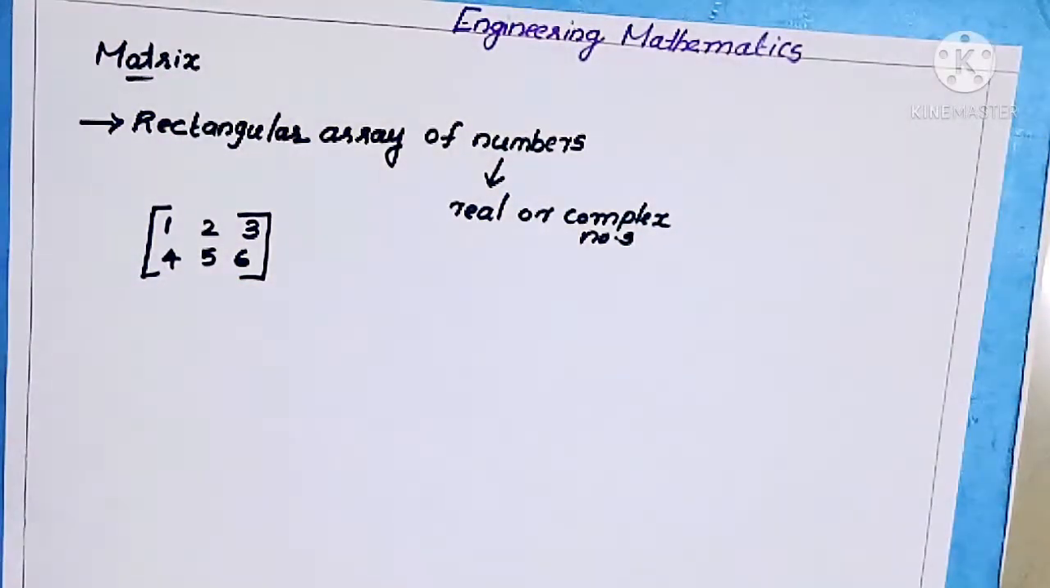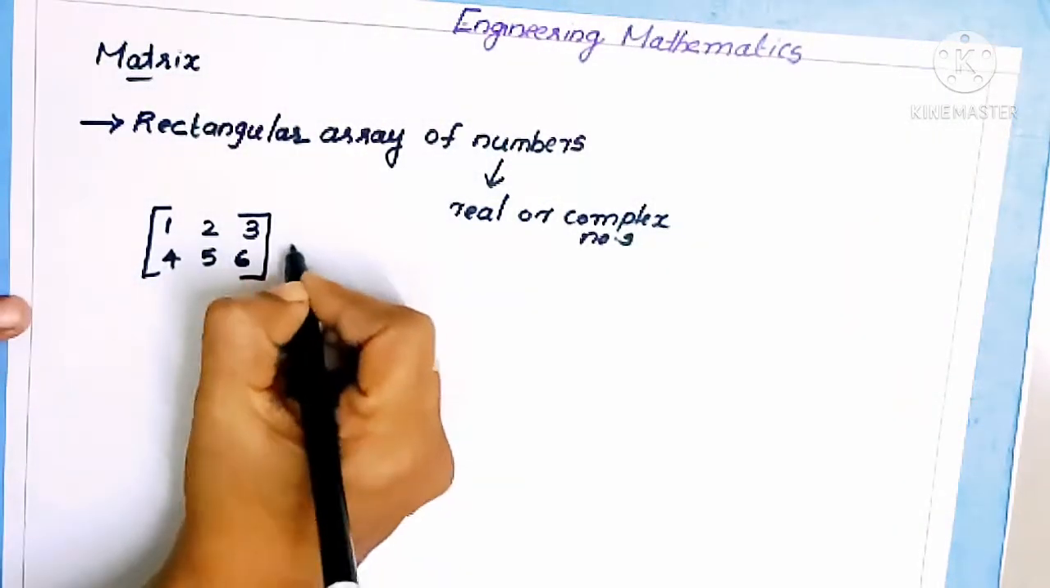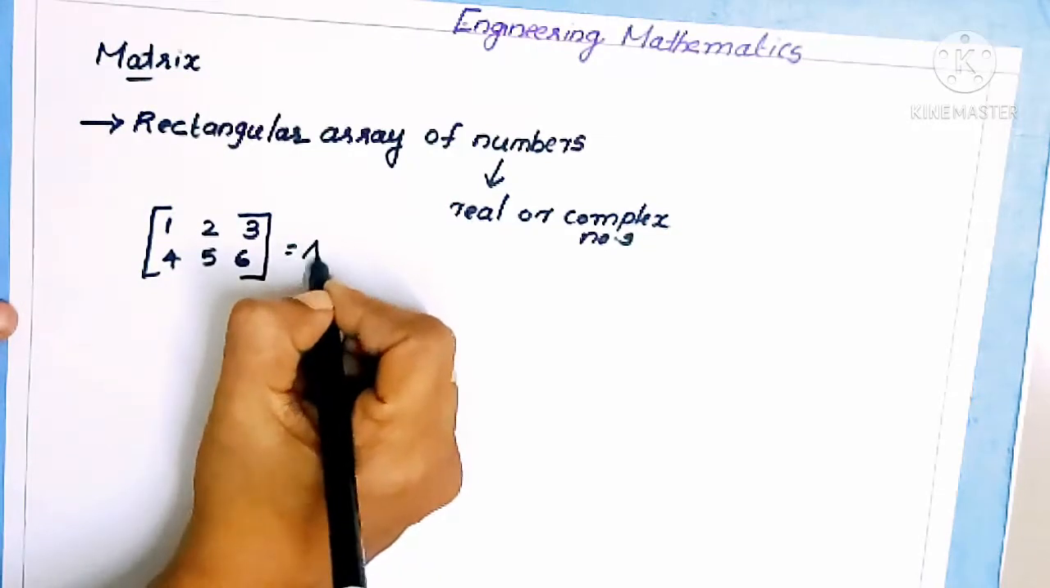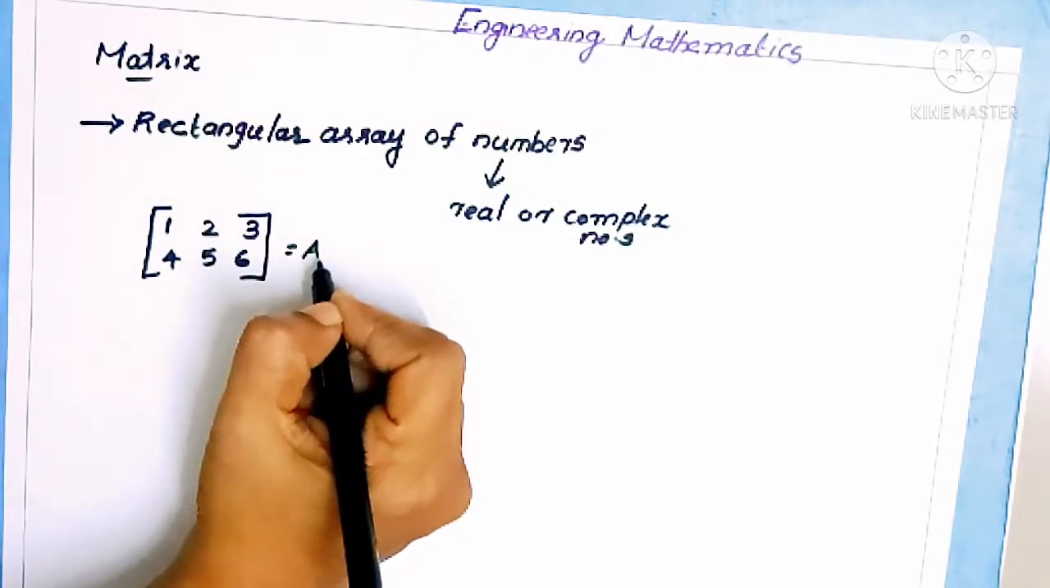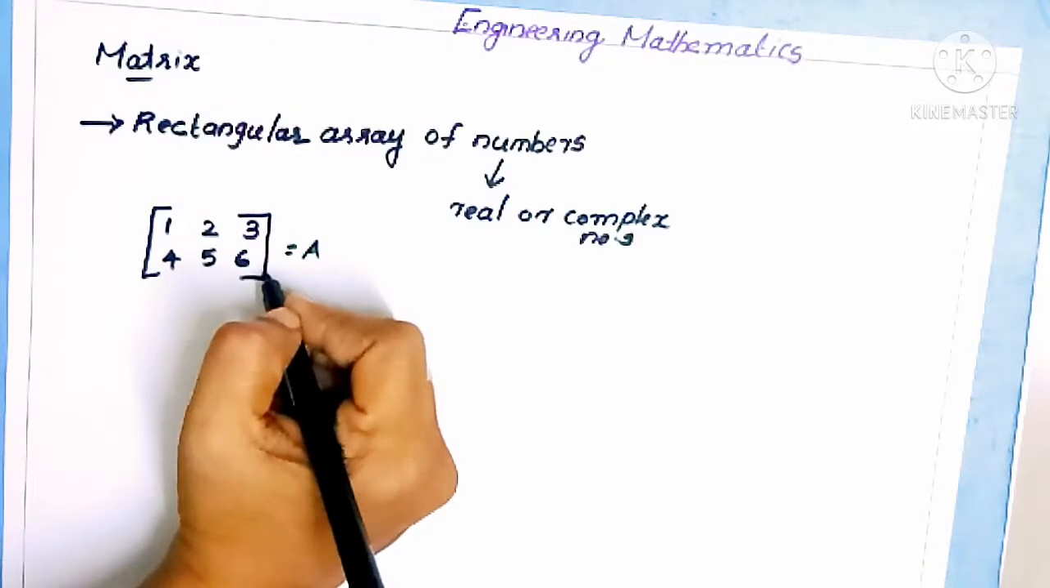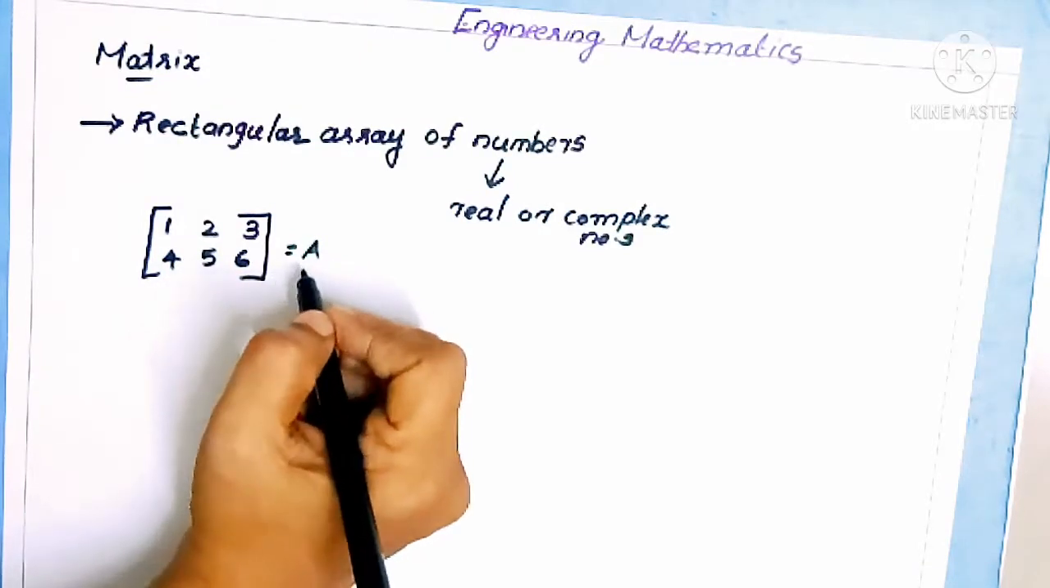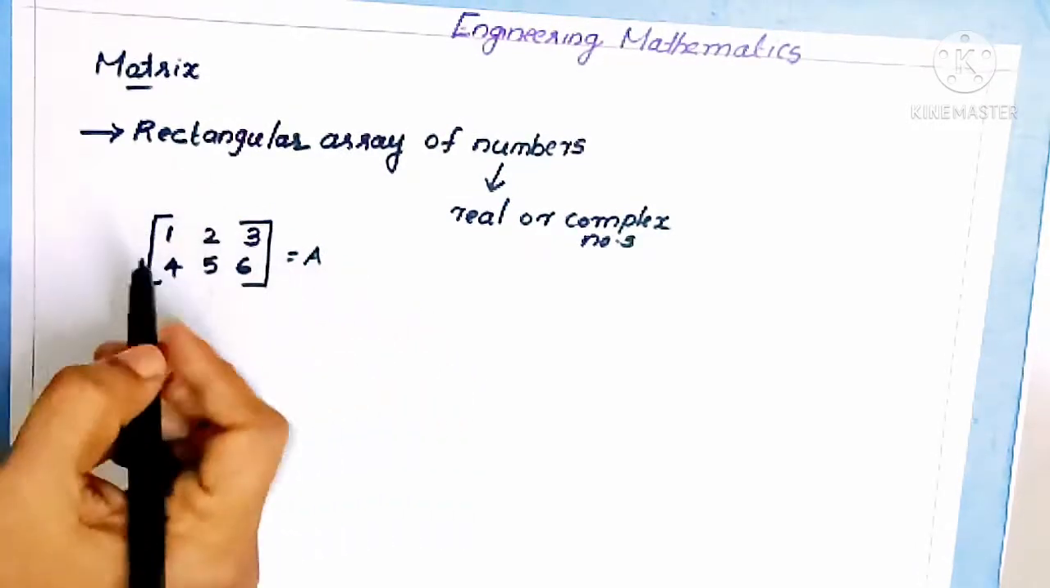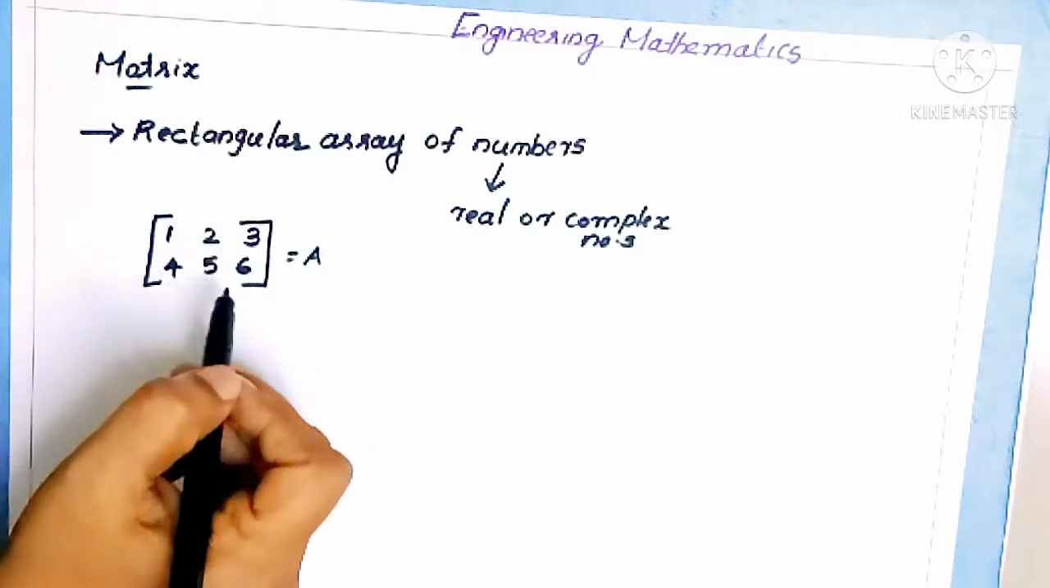To denote a matrix, we can use capital letters, that is A, B, C, etc., up to Z. Here I am taking A. So matrix A is equal to 1, 2, 3, 4, 5, 6.